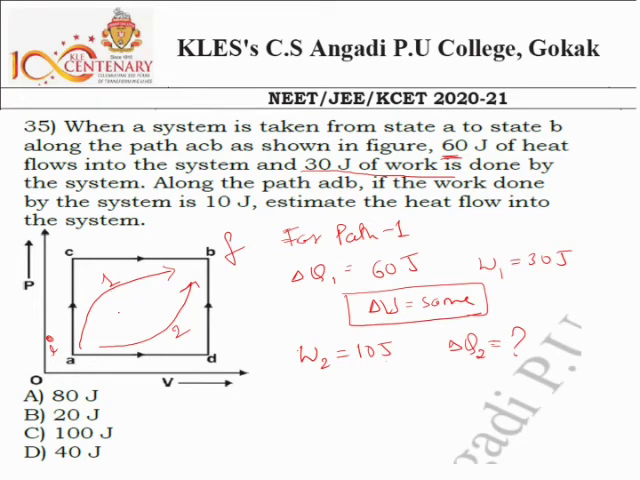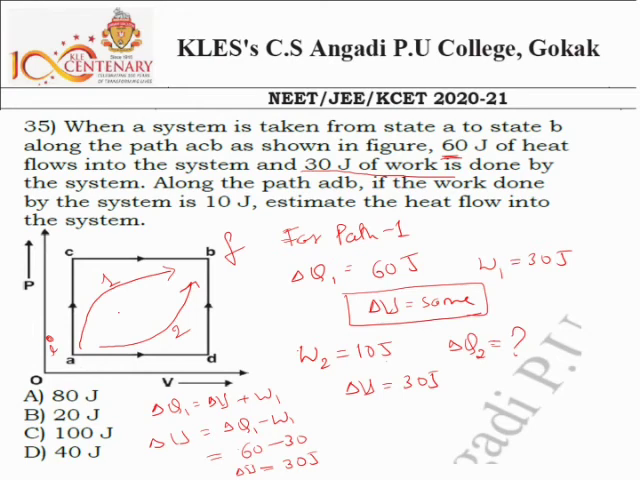From the first one, delta Q1 is equal to delta U plus W1. Now I want the value of delta U, so take W1 to the left hand side. This becomes delta Q1 minus W1. Delta Q1 is 60, W1 is 30, so the answer is 30 joule. This is the change in internal energy, which will be the same for both paths. So I can use the same thing here: delta U is equal to 30 joule.